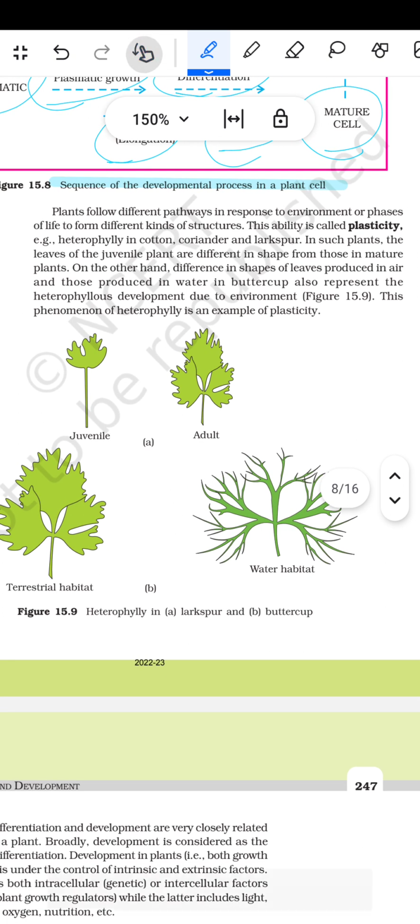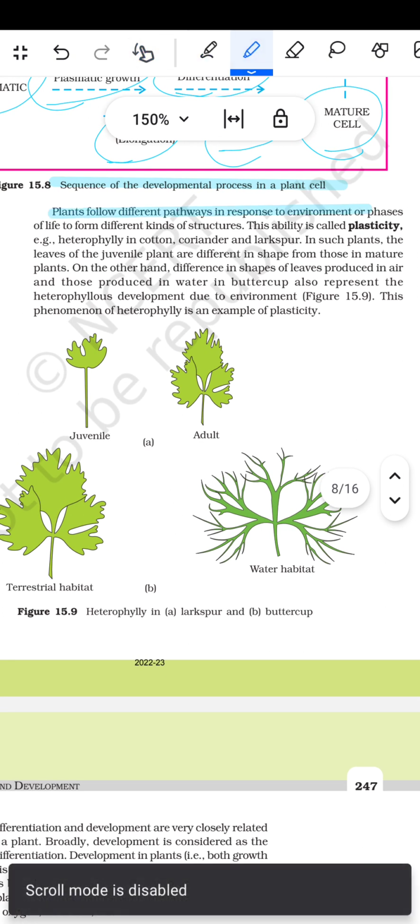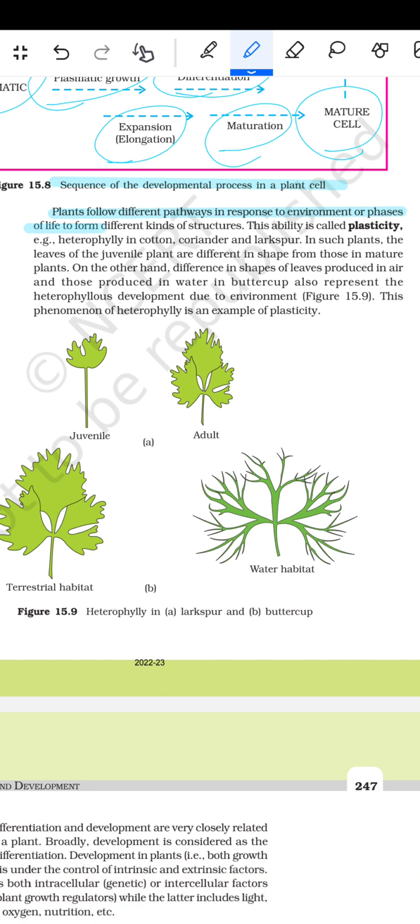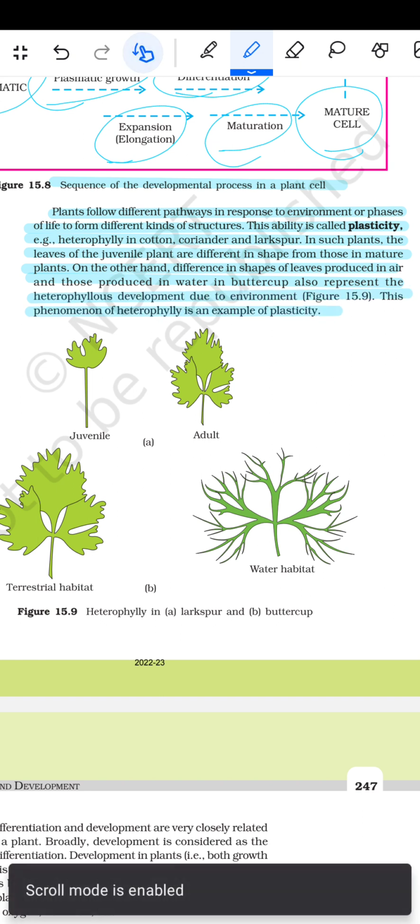Plants follow different pathways in response to the environment or phases of life to form different kinds of structures. This ability is called plasticity. Example: heterophylly in cotton, coriander and larkspur. In such plants, the leaves of the juvenile plant are different in shape and form from those in the mature plant. On the other hand, the difference in shape of leaves produced in air and those produced in water in buttercup also represents heterophyllous development due to the environment. This phenomenon of heterophylly is an example of plasticity.